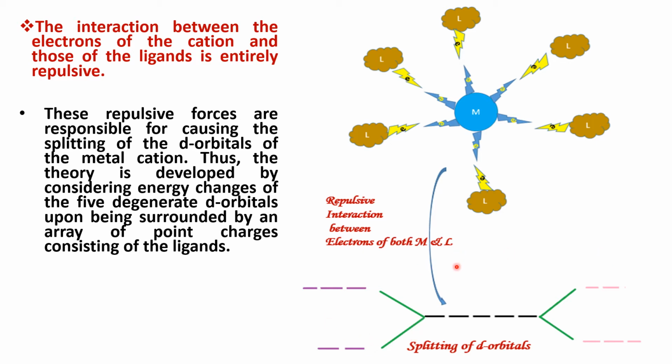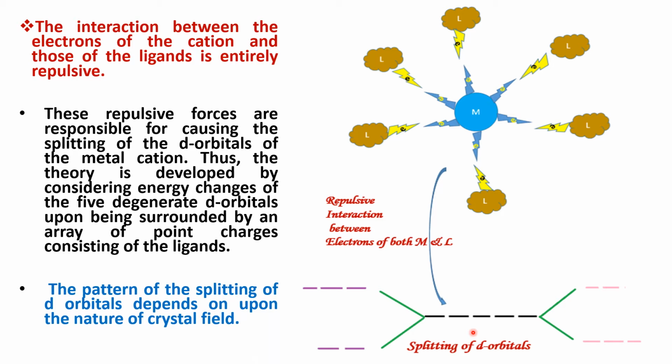These repulsive forces are responsible for causing the splitting of the d orbitals of the metal cation. Thus, the theory is developed by considering energy changes of the five degenerate d orbitals upon being surrounded by an array of point charges consisting of the ligands. So this repulsive interaction between the electrons of the ligand and the metal will cause the splitting of d orbitals. The pattern of splitting of d orbitals depends on the nature of the crystal field. This is the octahedral field and this is the tetrahedral field.